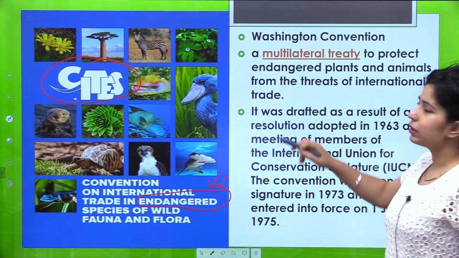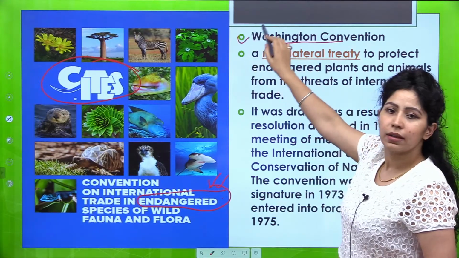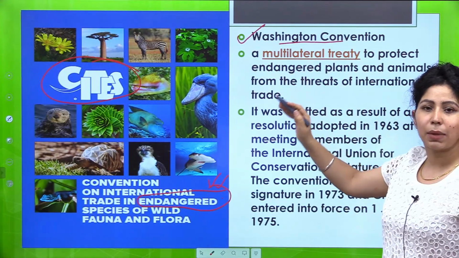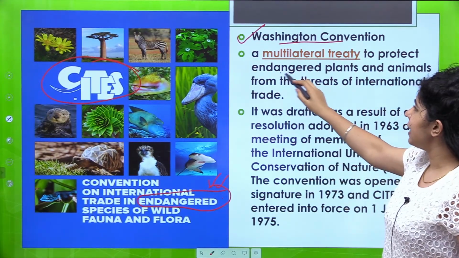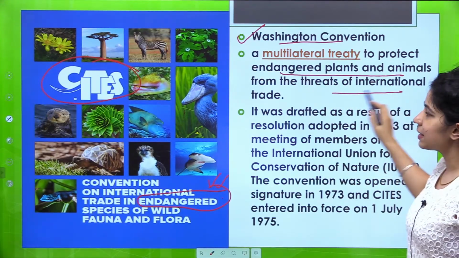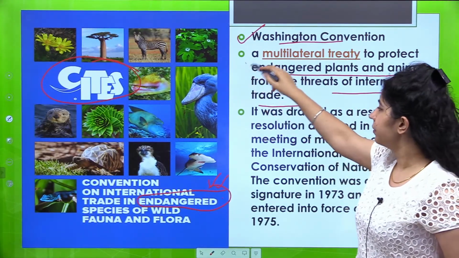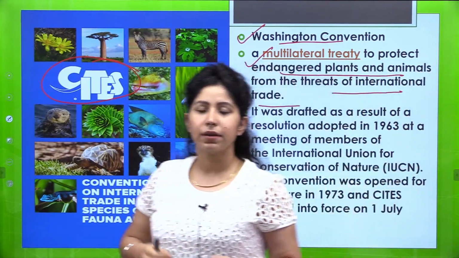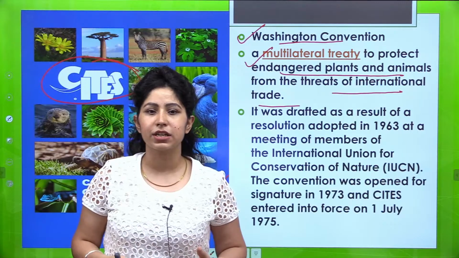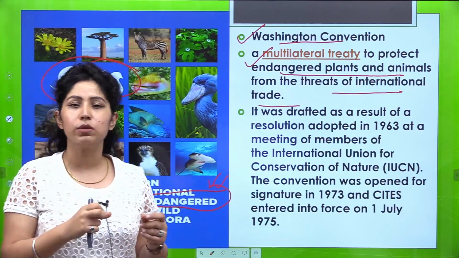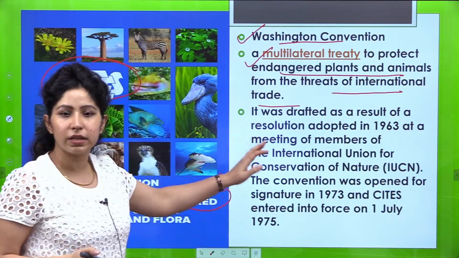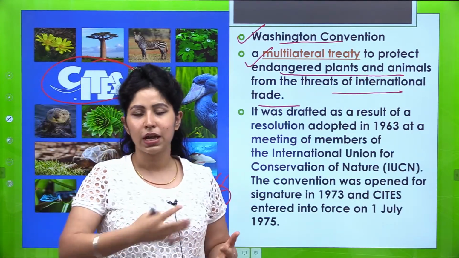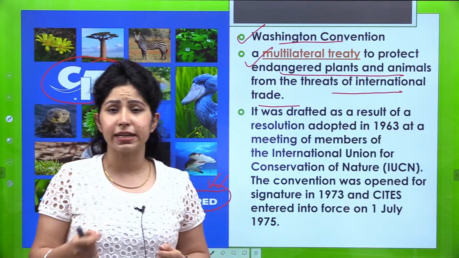This is also known as the Washington Convention. As I told you that it is a multilateral treaty to protect endangered plants and animals from the threats of international trade. It was drafted as a result of a resolution adopted in 1963 at a meeting of members, IUCN के काफ़ी सारे members, International Union for Conservation of Nature, जो कि red list जारी करती है.